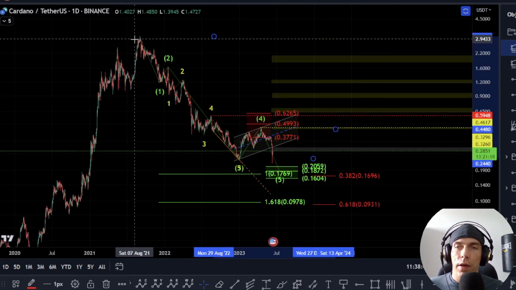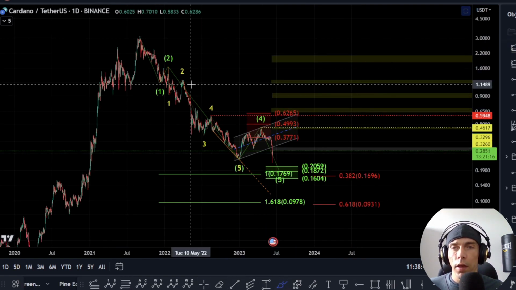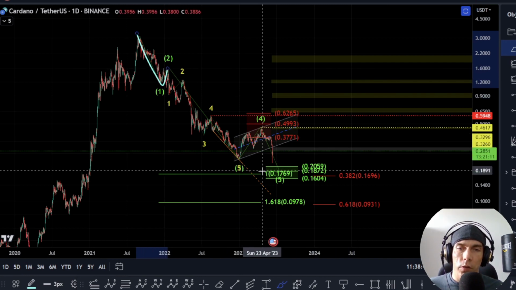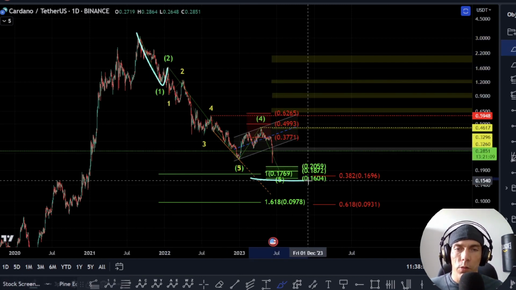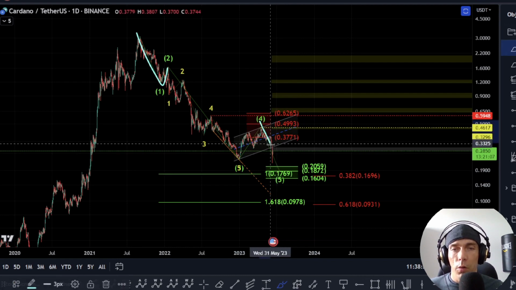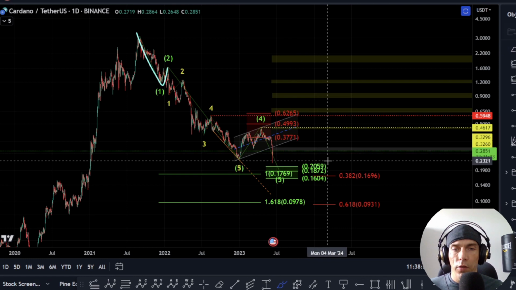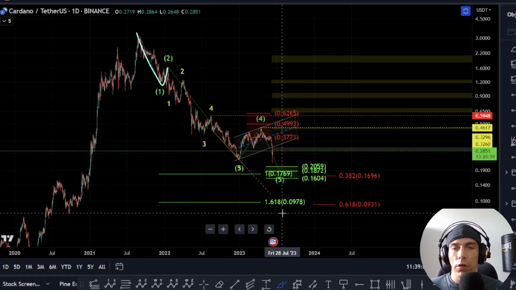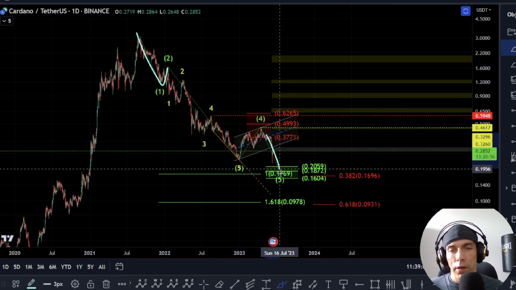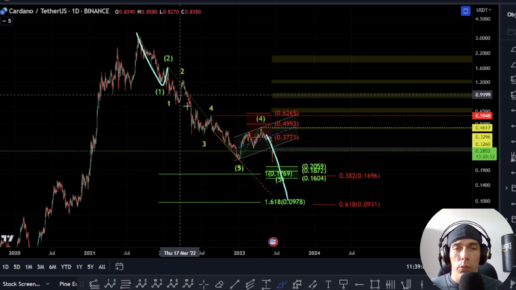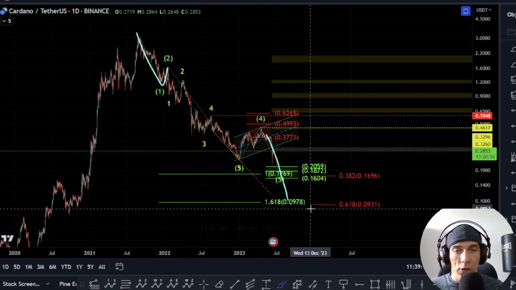Some other targets that we could have here for this 5th wave, and now looking at this as a wave 1, 2, we've actually transposed this to the downside here. So this green wave 1 here at the 1769 would be the same length as this wave 1 here. Now if that takes place, that would actually look to bring us into this target box here of this 2059 to the 1604. As well as that, if we do see extension past this, I would also be keeping an eye on this 1.618 of this wave 1 if we do start to get some extension within here.